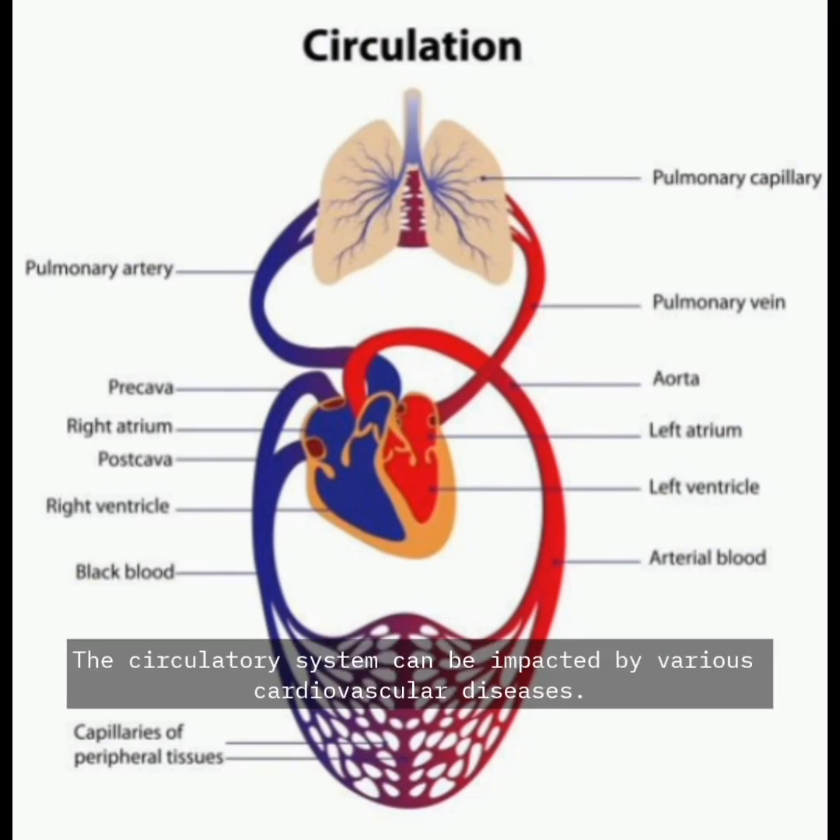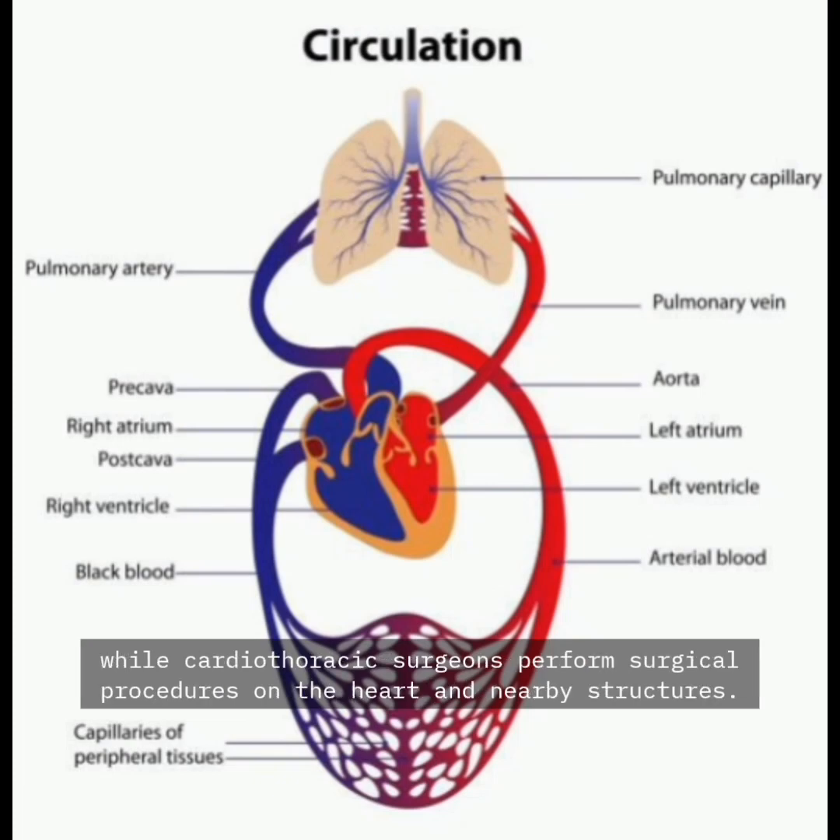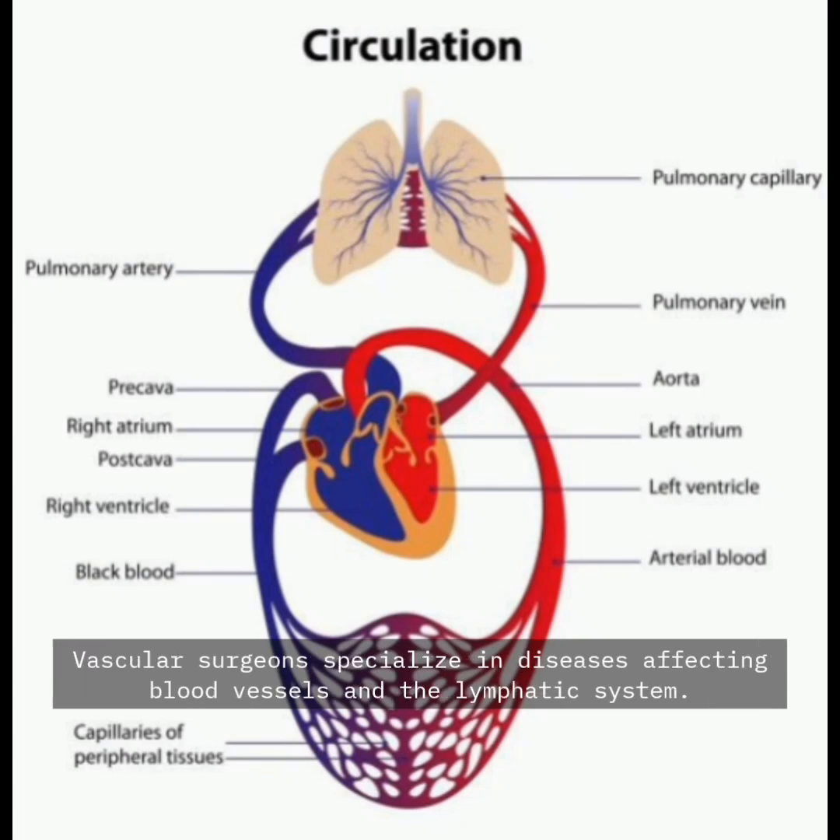The circulatory system can be impacted by various cardiovascular diseases. Medical specialists, known as cardiologists, treat conditions of the heart, while cardiothoracic surgeons perform surgical procedures on the heart and nearby structures. Vascular surgeons specialize in diseases affecting blood vessels and the lymphatic system.